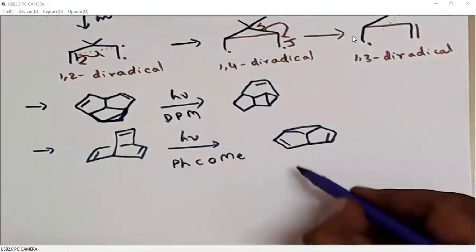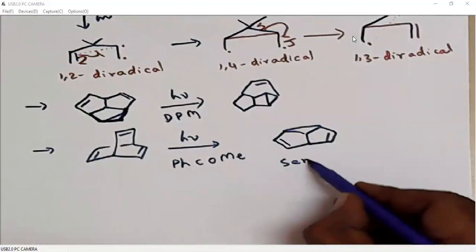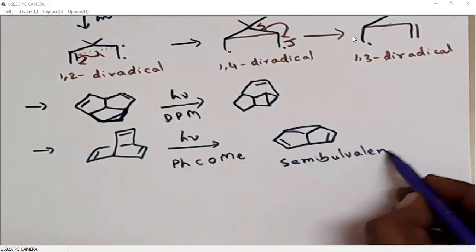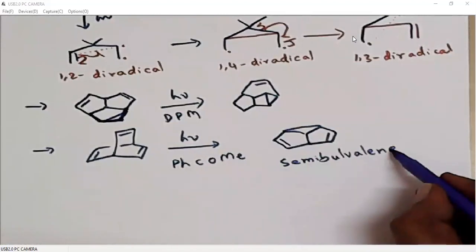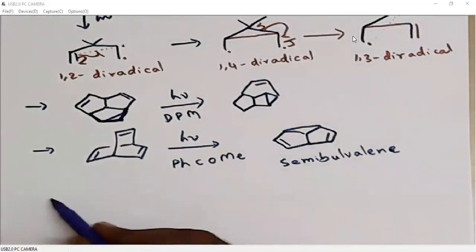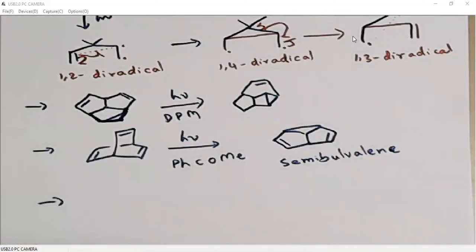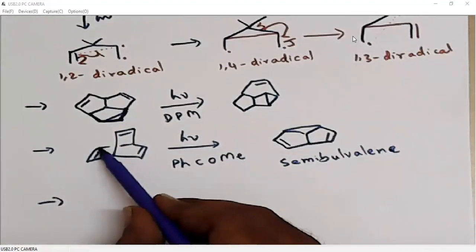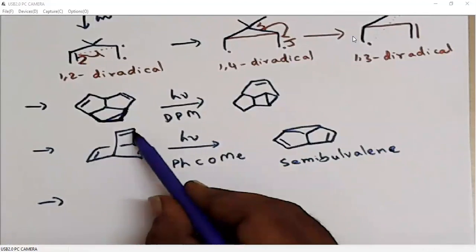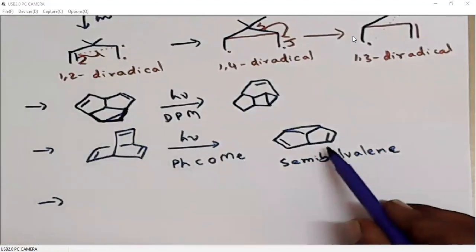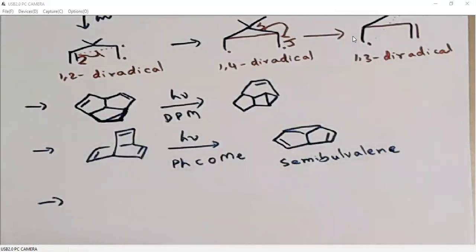This reaction generates semibullvalene. We can write a bond between this carbon and this carbon. We can break this bond. When we try that, we will get this compound.